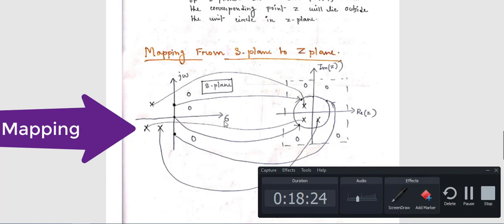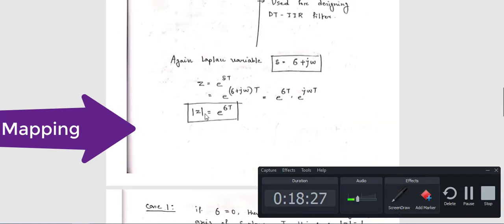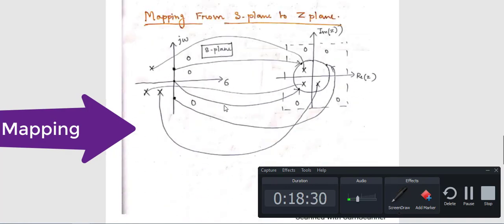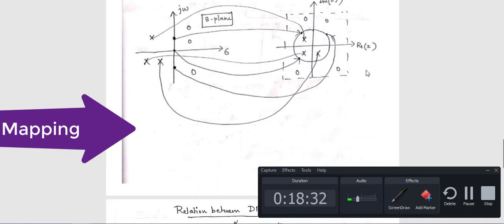So sigma 0 means the point lies on the imaginary axis, either the origin or 0 plus j omega or 0 minus j omega. Now if sigma is equal to 0, the value of z is 1. Z equal to 1 means you have a circle having radius 1. That means a point on the imaginary axis of the s plane will lie on the circle having radius 1, that is, on the unit circle.